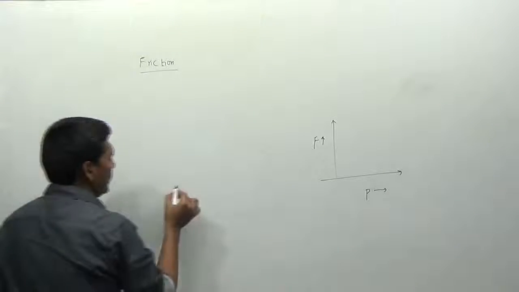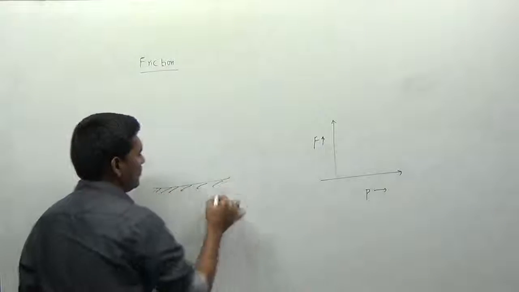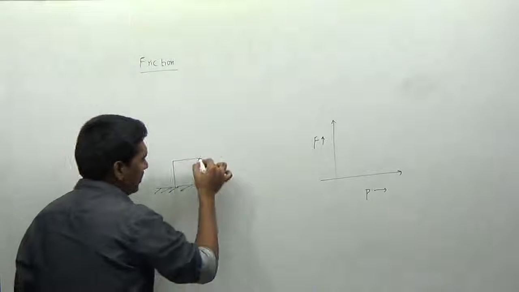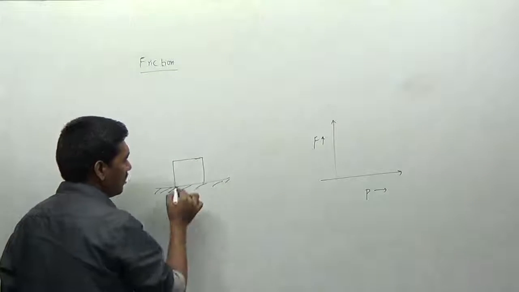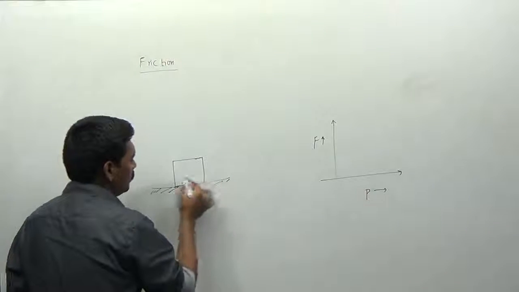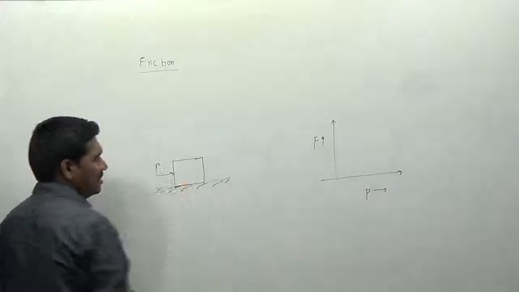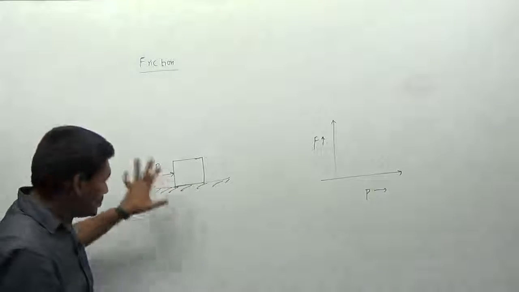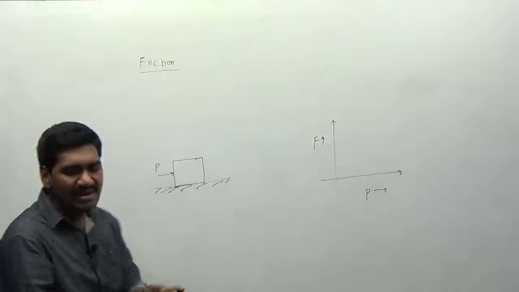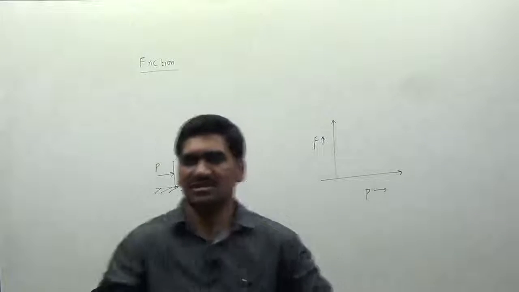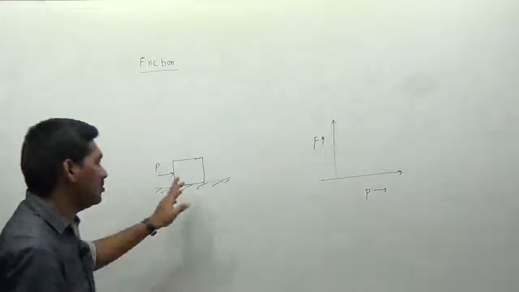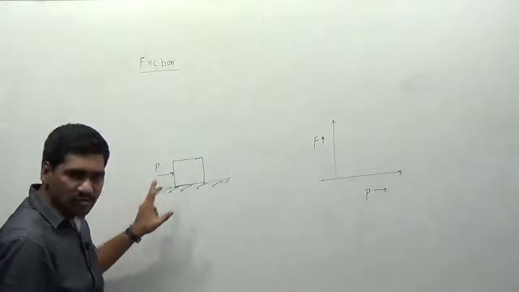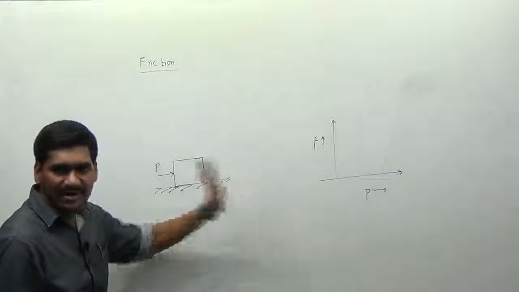Before that, let us take a block. Just listen to me carefully, it is a very important concept. Let us take a block which is resting on a horizontal surface and which has some weight W. Now I want to move this block by the application of a force P. If you apply the force P, what generally happens? The reaction mainly depends upon the frictional force acting at the surface and the value of P acting on the block. Due to the application of the force P, the body cannot move immediately.